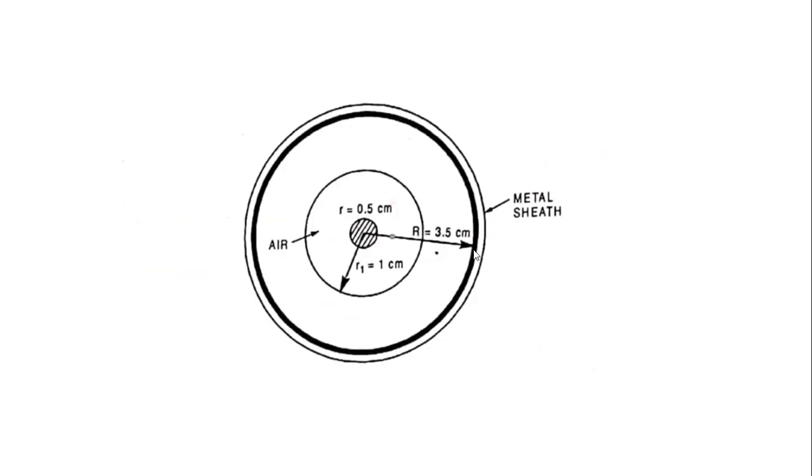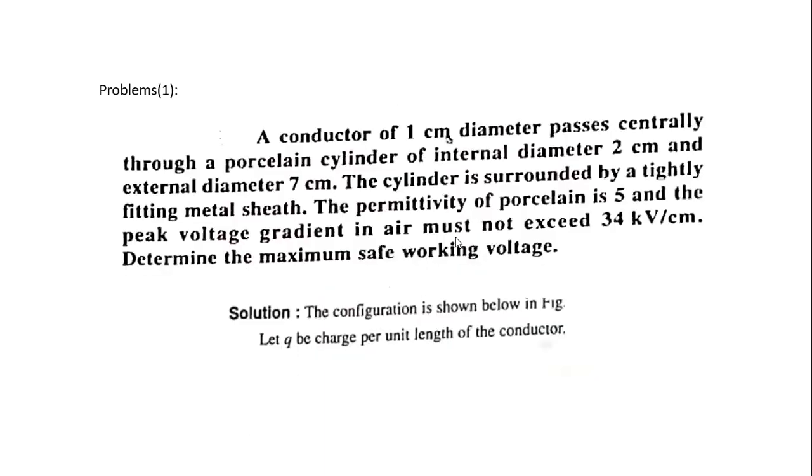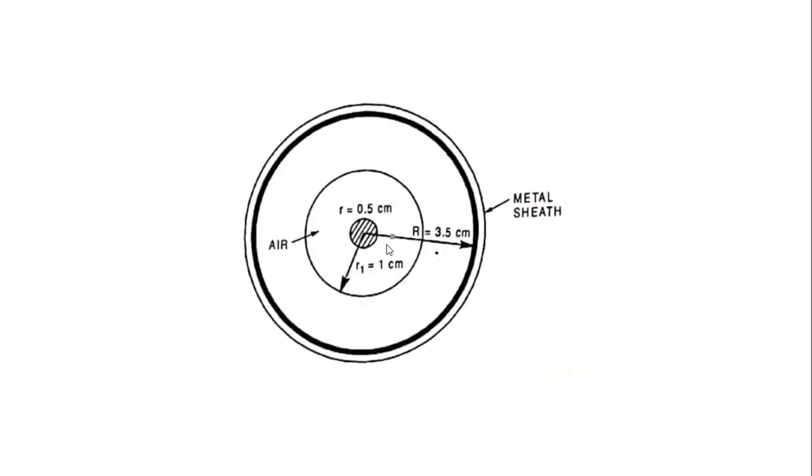This is the diagram for the given dielectric cable. This is the core. The core radius is small r, the intersheath radius is small r1, and capital R is the metal sheath. The radius of the core is 0.5 centimeters, the first intersheath radius is 1 centimeter, and the outer metal lead sheath radius is 3.75 centimeters. This is the diagram for the given data.